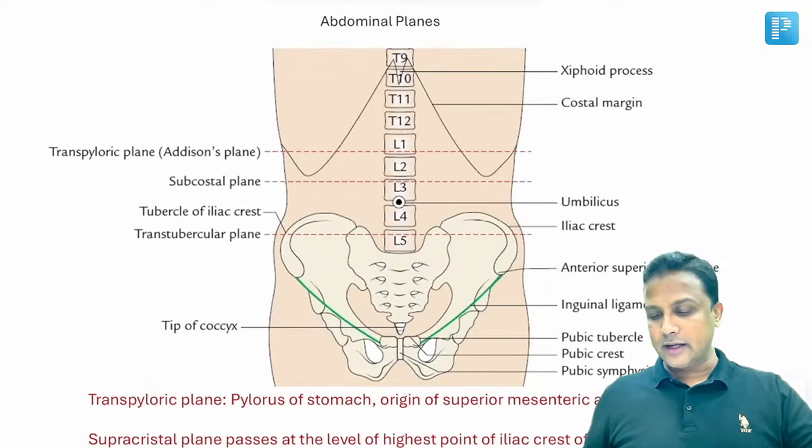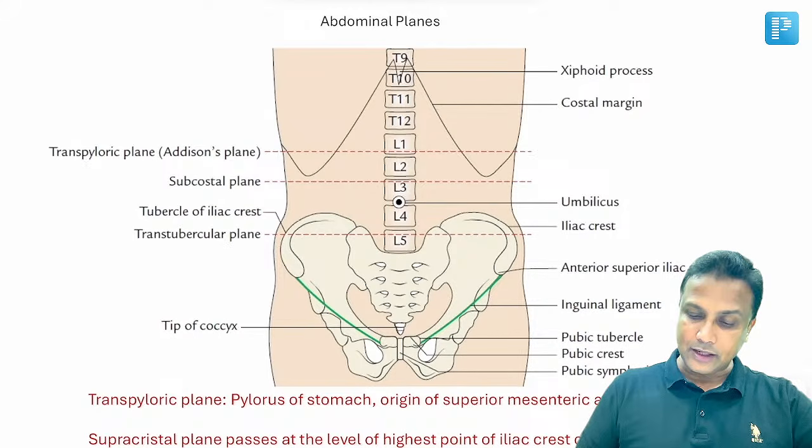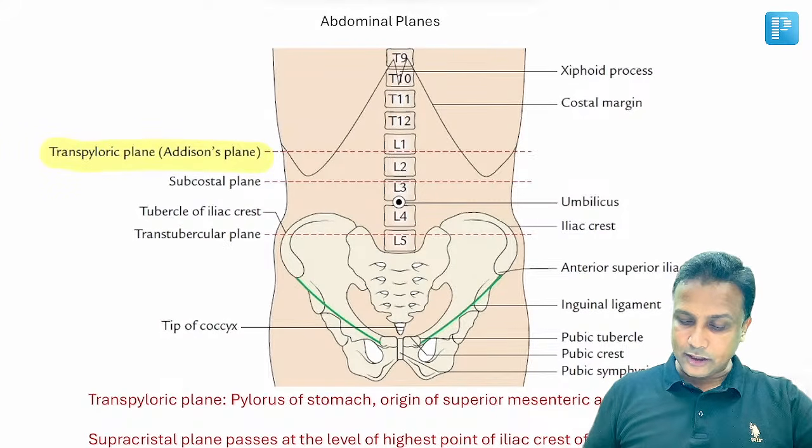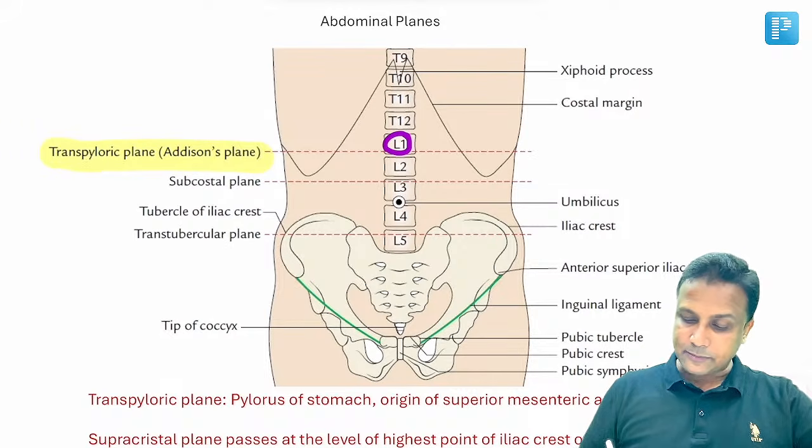In the abdomen topic, nowadays they are asking about the planes of the abdomen, sir, and you have to remember at which level they are. Number one, there is the transpyloric plane or Addison's plane. Remember that it will be at the level of L1. And then another one here will be the subcostal plane.